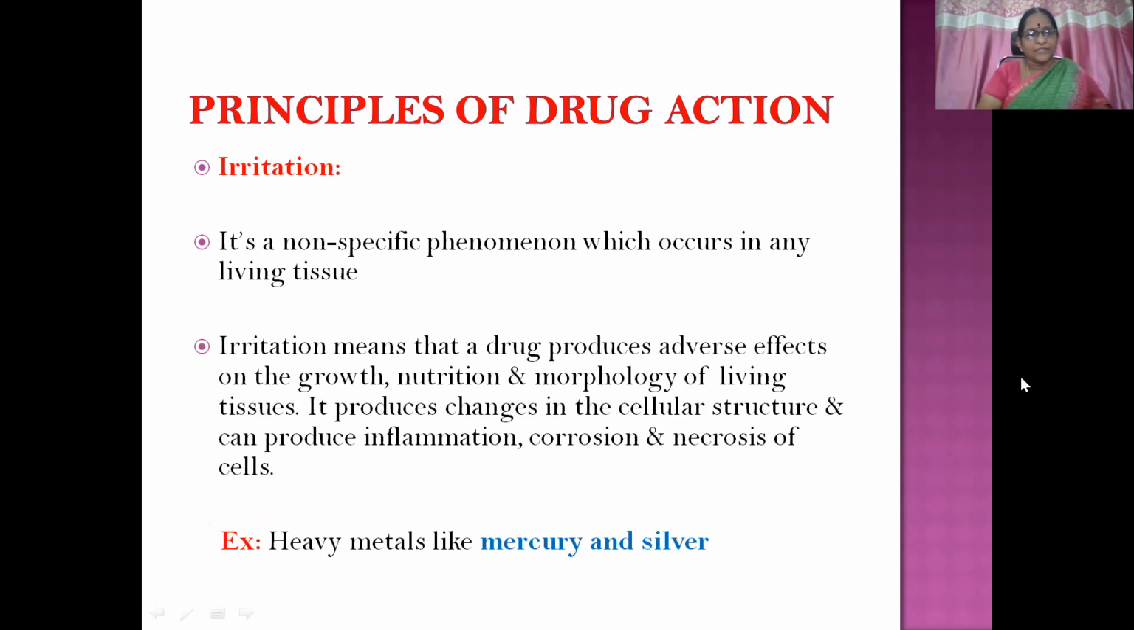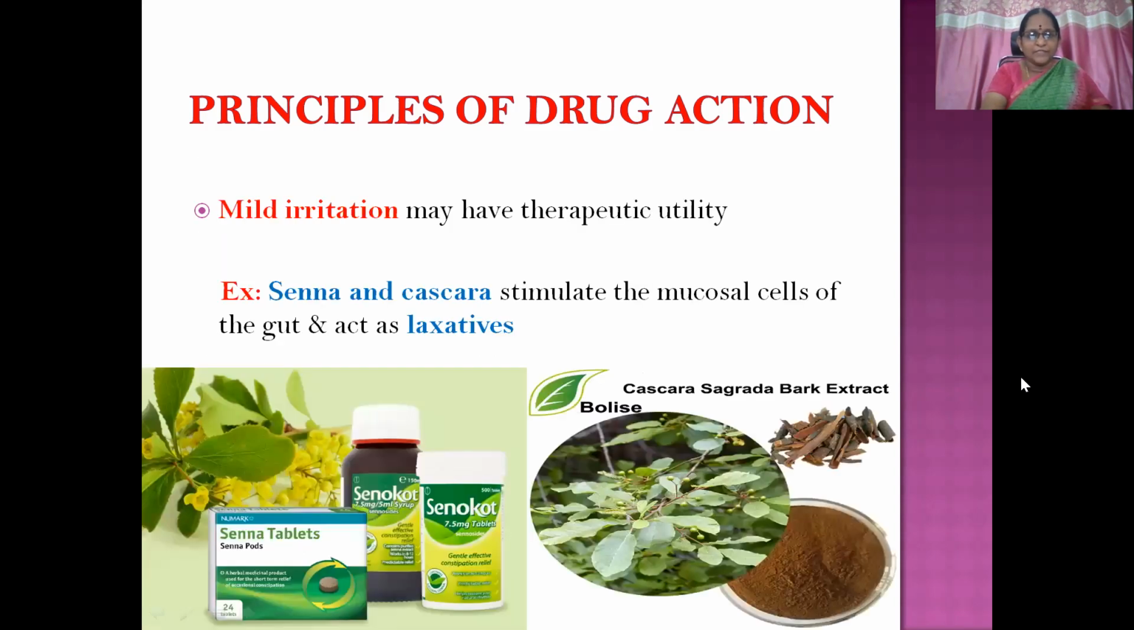Then irritation. It's a non-specific phenomenon which occurs in any living tissue. Irritation means that a drug produces adverse effects on the growth, nutrition, and morphology of living tissues. It produces changes in the cellular structure and can produce inflammation, corrosion, and necrosis of cells. So it's some kind of irritation, changing the growth and nutrition and morphology of living cells. Sometimes it can even lead up to the stage of inflammation, corrosion, and necrosis. Generally, heavy metals like mercury and silver produce such reactions.